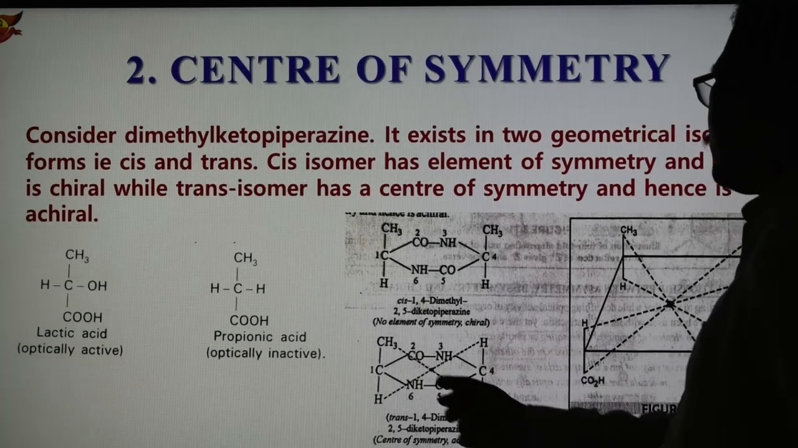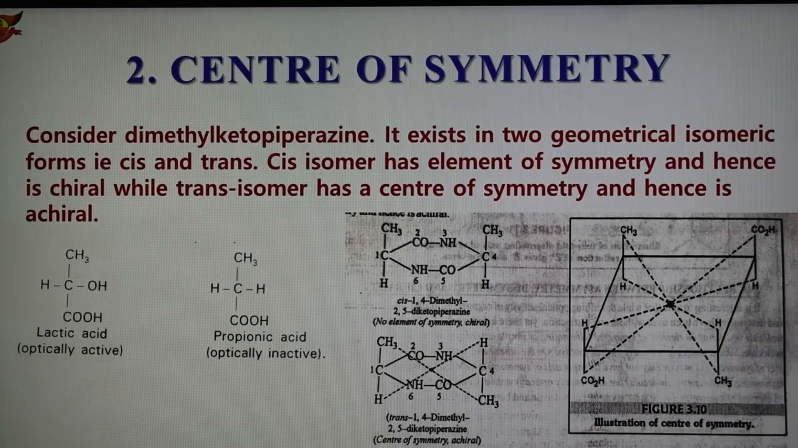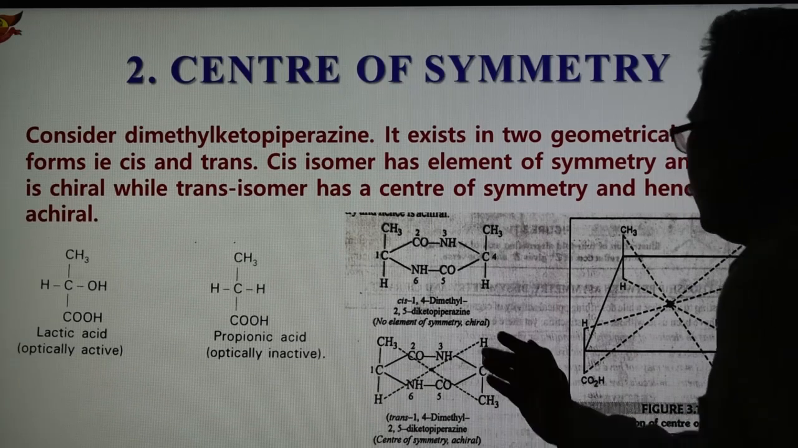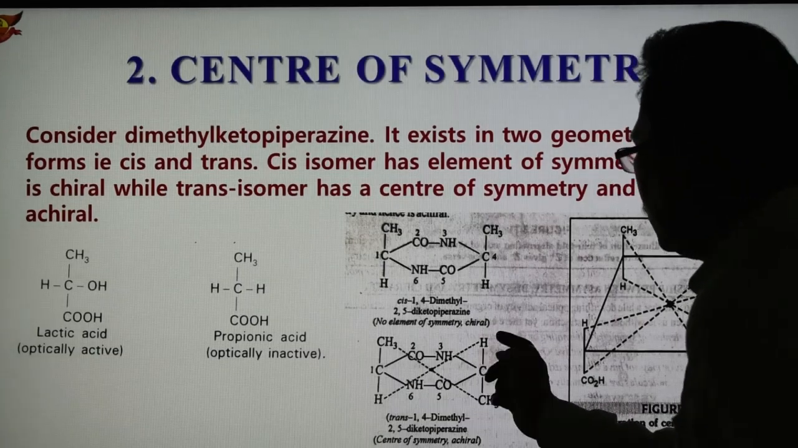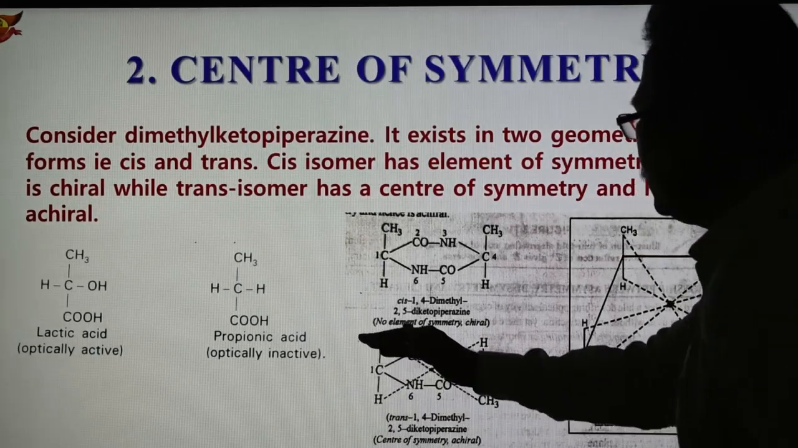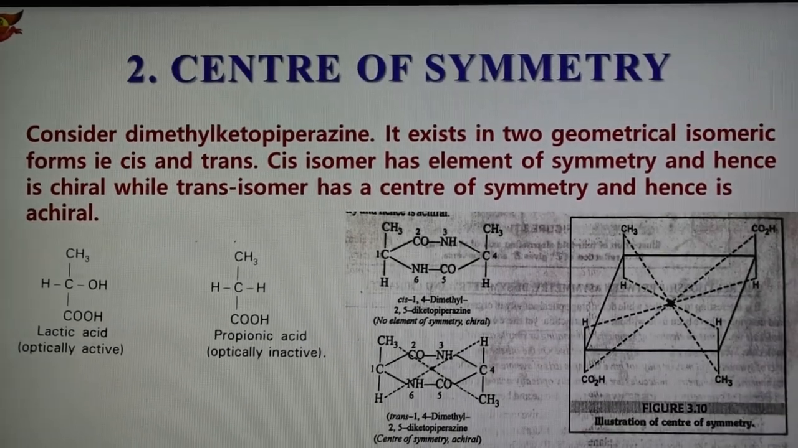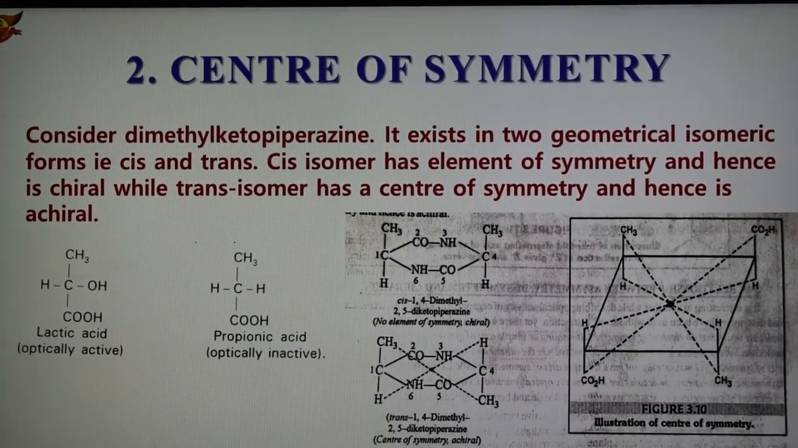Whereas the trans isomer is achiral because it has a center of symmetry. See now here, if we make a line in this way, there are two half parts. You can make a line from this, and we get two half parts. So it is achiral and this is a chiral molecule. So the cis isomer is chiral, but the trans isomer is achiral.